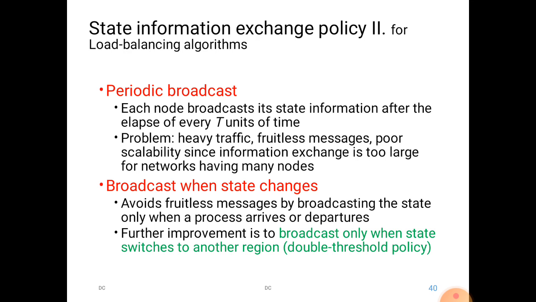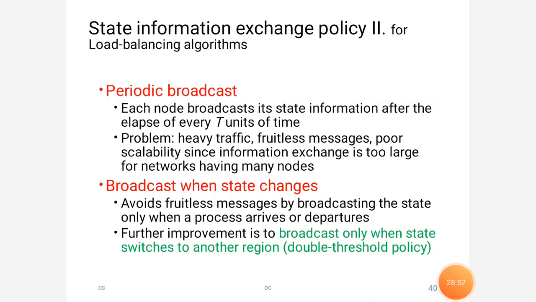When a particular node changes its state from norm to lightweight, it says that it is ready to accept processes to run them locally. So these are the different states, and they just notify when they change from one state to another.